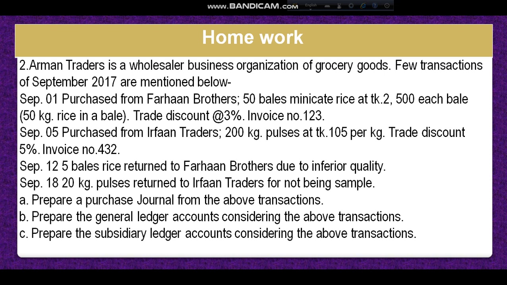Dear student, this is our homework. CQ2 from your books. You will try, inshallah. In the next class we will solve this problem also.